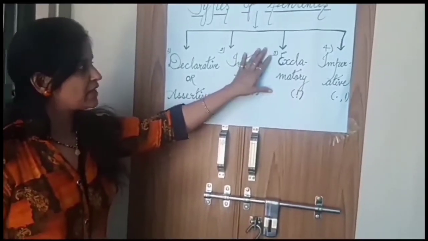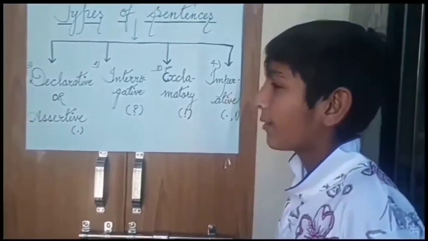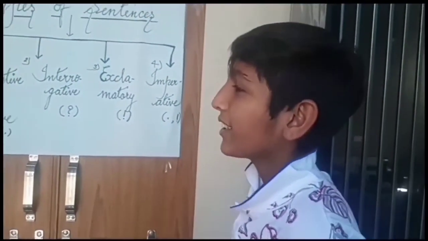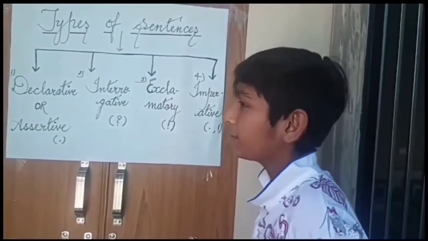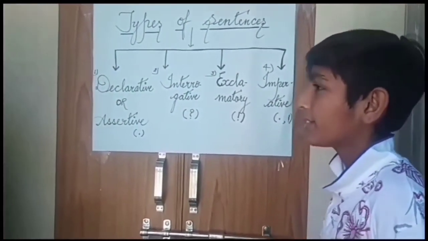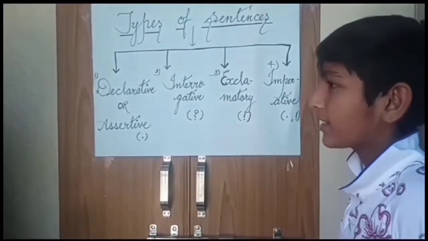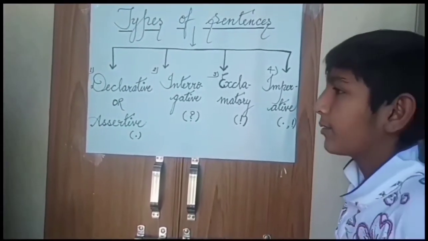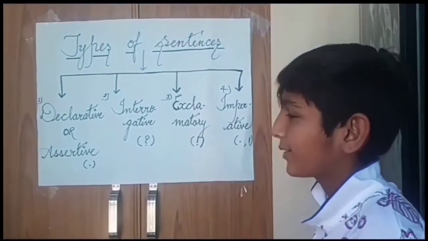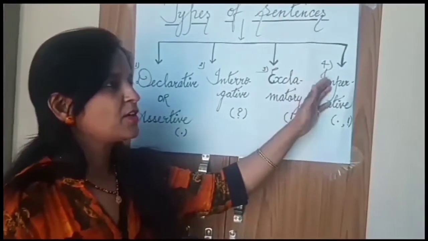Sandesh, can you tell 5 examples of exclamatory sentences? Yes. First, bravo, we have won the match! Second, alas, my cat had died! Third, hooray, we will have a party tonight! Fourth, brilliant, you are too good in maths! Very good. Fifth, wow, what a wonderful garden! Very good. Now, imperative sentences.